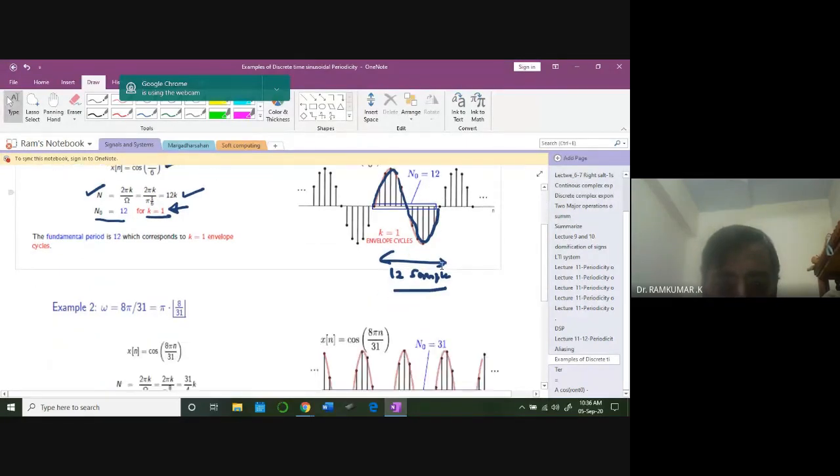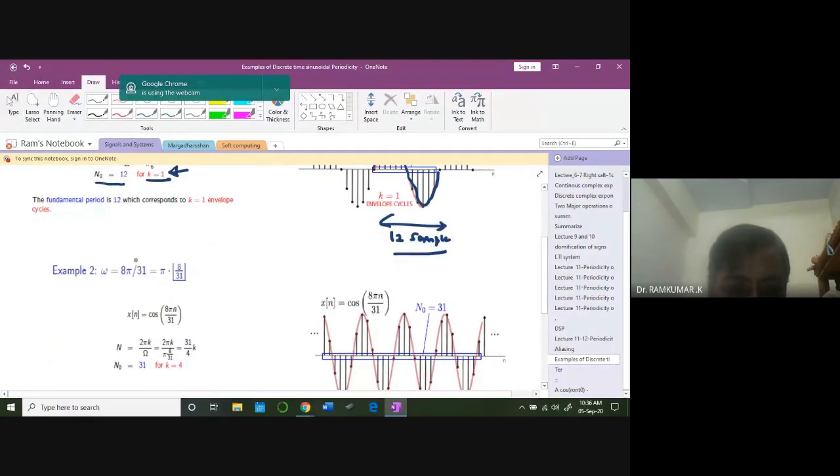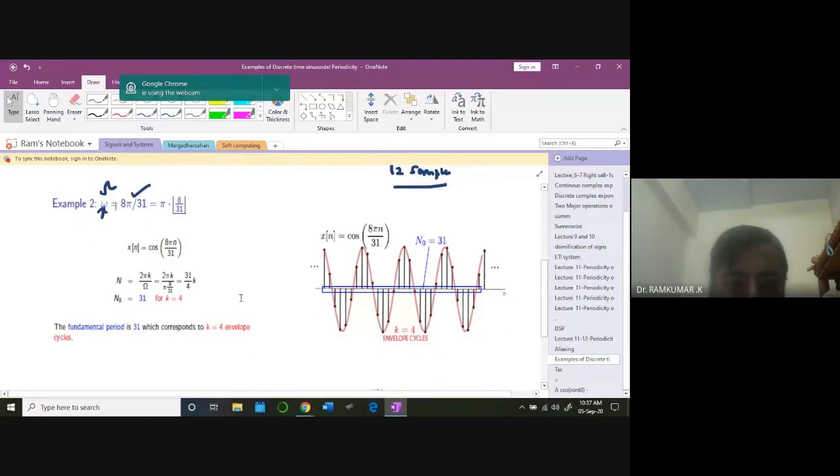You will understand clearly. So then we see here, this omega is 8 pi by 31. In fact, this is bigger omega I'm using. See, notation is changing. What is this then? 8 pi by 31. I can write it as pi into 8 by 31. Therefore, x of n is cos bigger omega n, where this omega is 8 pi by 31. Therefore, n is equal to 2 pi k by bigger omega, 2 pi k by pi into 8 by 31, it is 31 by 4k.